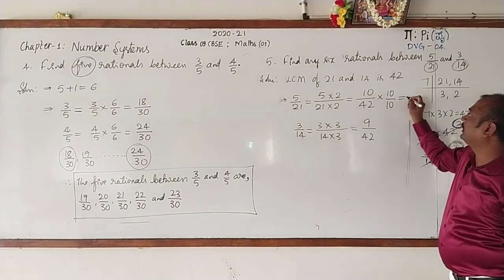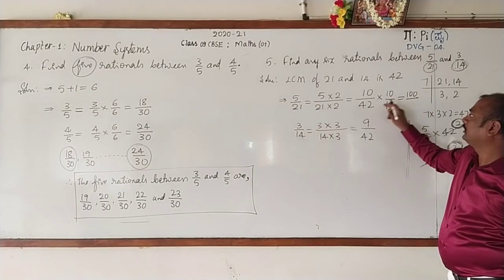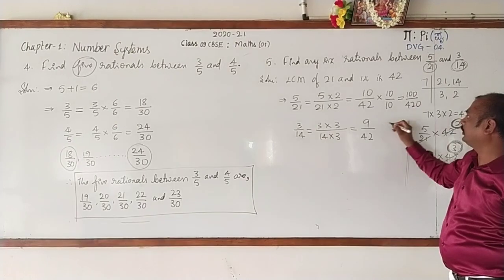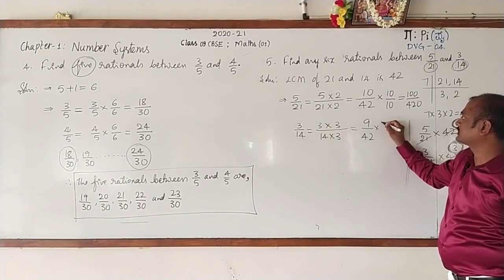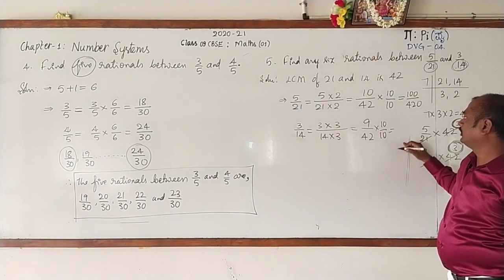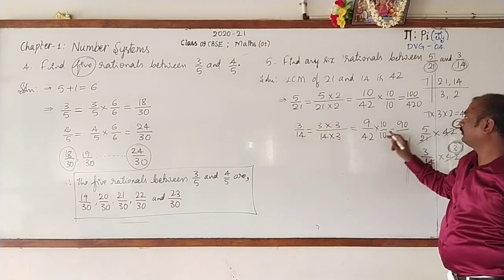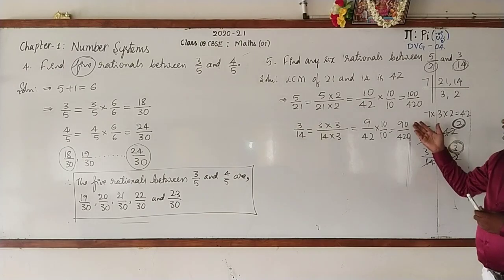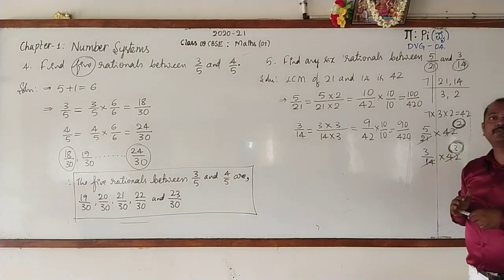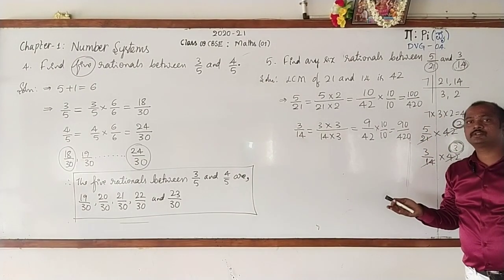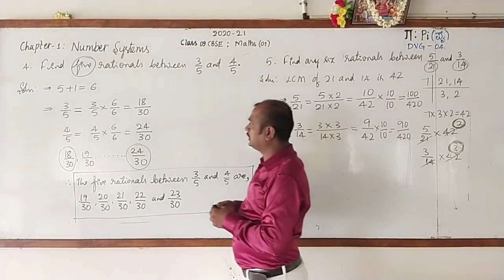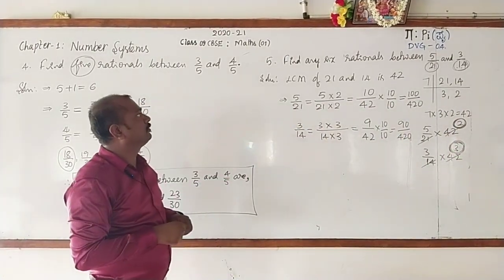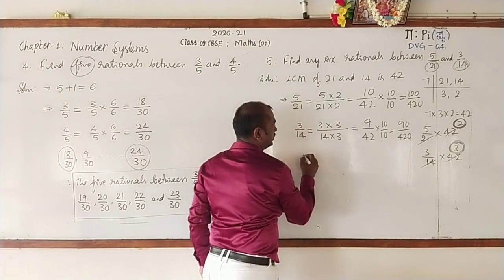Now, what will it be? 10 tens are 100, 42 tens are 420. Then this is also 10 by 10. 9 tens are 90, 42 tens are 420. Between 90 by 420 and 100 by 420, many are there, right? Many are there, but how many do we want? We want only 6. Let us go for writing them.